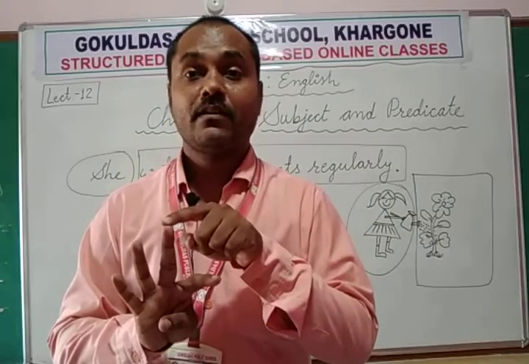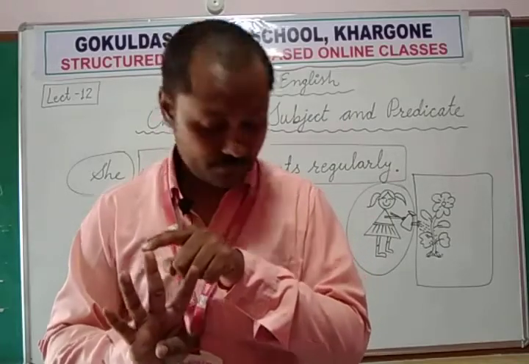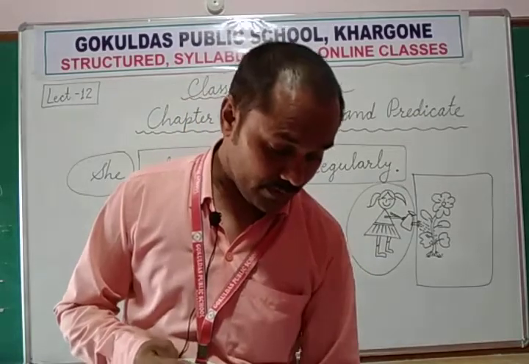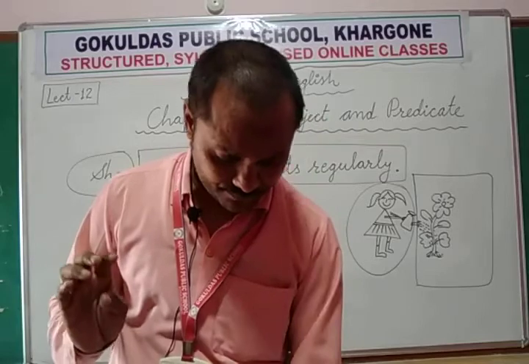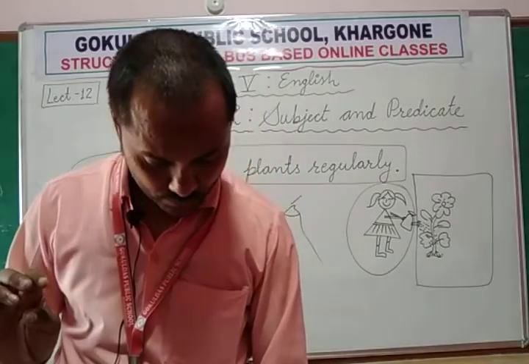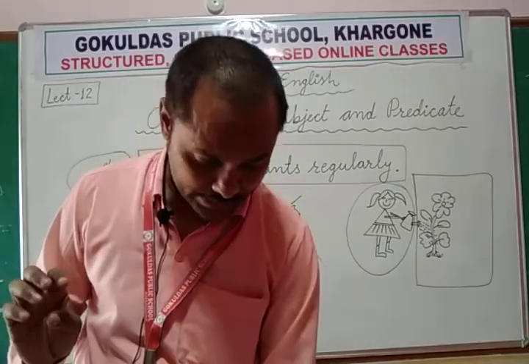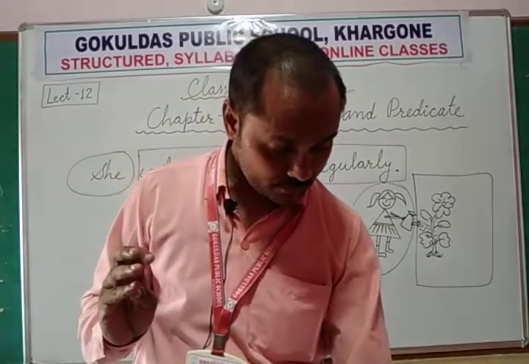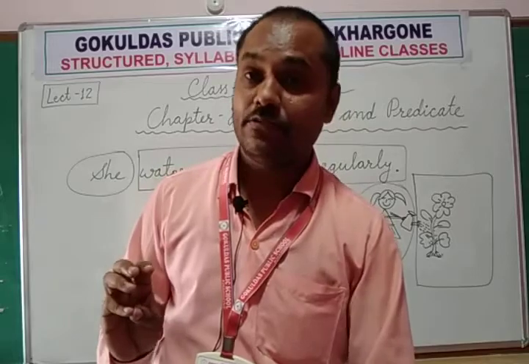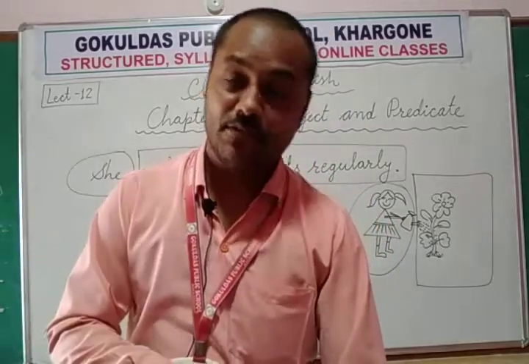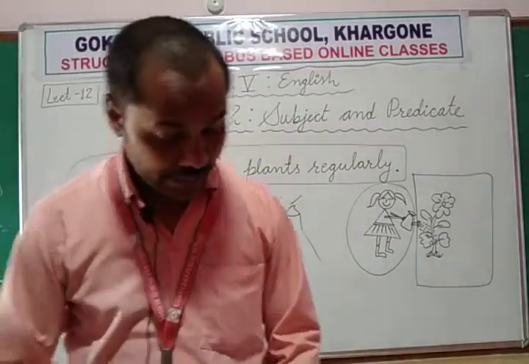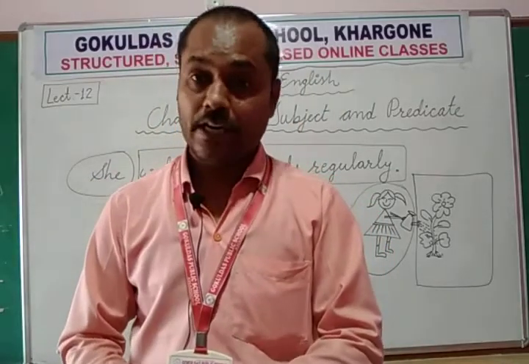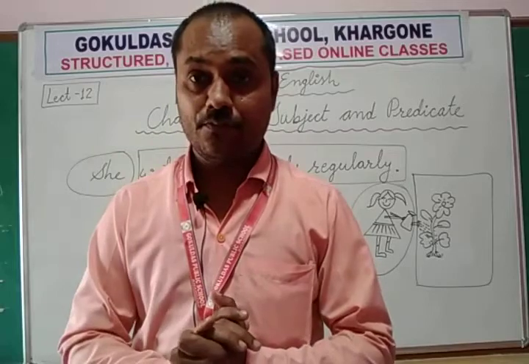Second is the interrogative sentence, third is the imperative sentence, and fourth is the exclamatory sentence. So these are the 4 sentences which we learnt in the previous video.